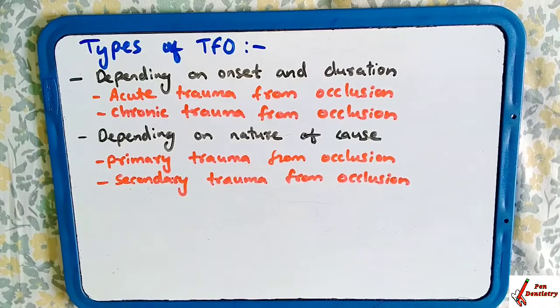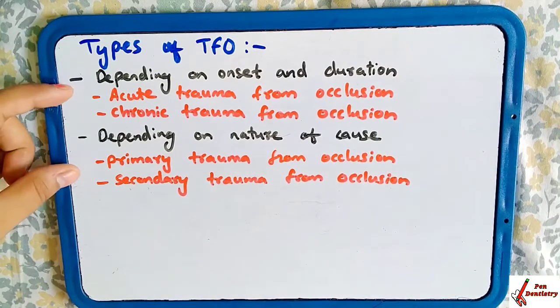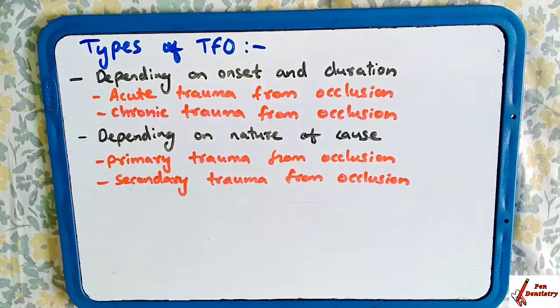TFO. Types of TFO depend on the onset and duration, and on the nature of the cause. In onset and duration, there are acute and chronic TFO. What happens in acute? It occurs due to high biting forces. If a patient is biting a hard object, at that time trauma occurs. That is known as acute trauma from occlusion, or it might be caused by faulty restoration or prosthetic appliances.